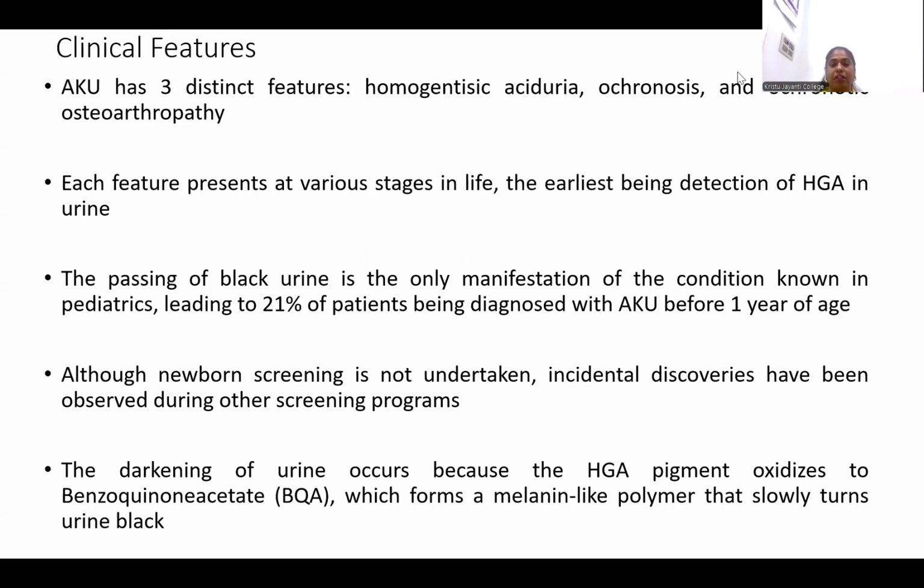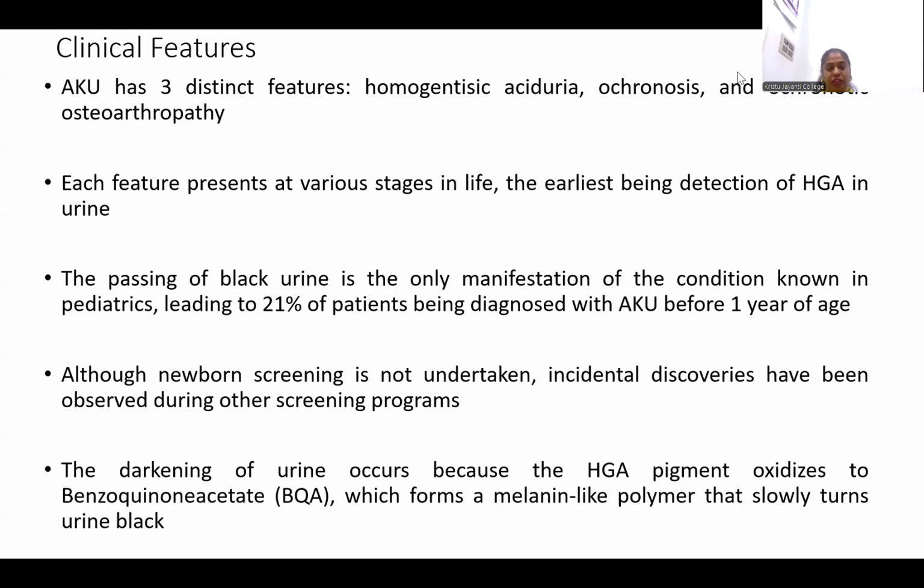The earliest is detection in the urine. The passing of black urine is a manifestation of the condition in infants, where it can be diagnosed before 1 year of age. Incidental discoveries have been observed during screening programs.